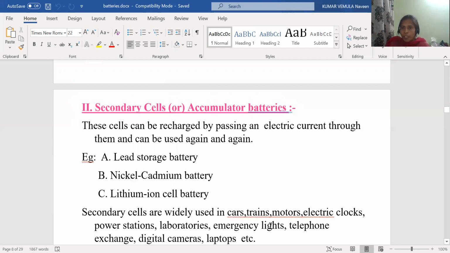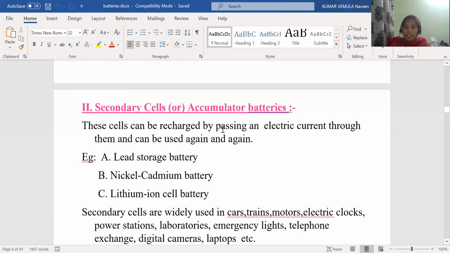Secondary battery is also very, very important here. Secondary batteries are also called rechargeable batteries and also called accumulator batteries. What is meant by rechargeable? In which discharging and recharging both take place. What is discharging? In discharging, the stored chemical energy converts to electrical energy. But what about recharging? In recharging, the electrical energy converts to chemical energy. Yes, that is discharging and recharging.